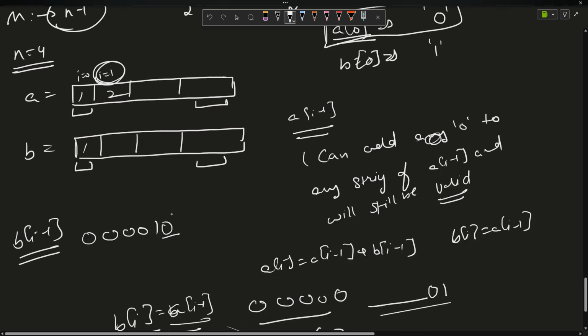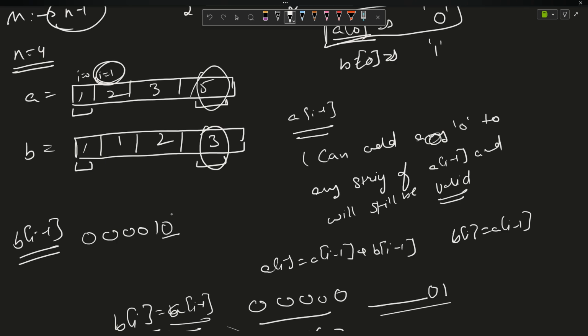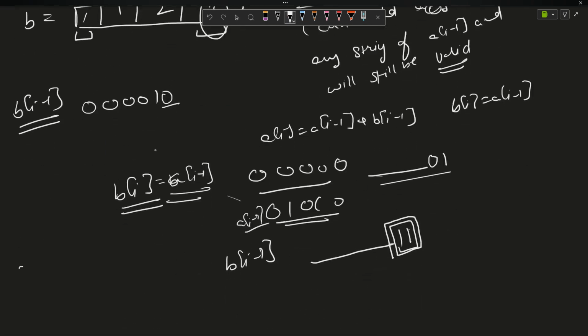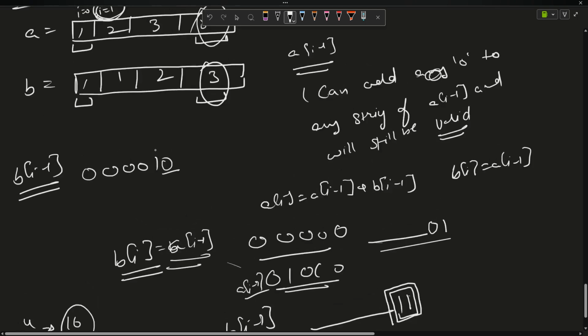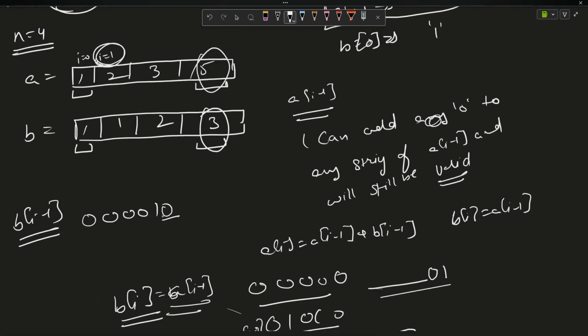Now, B of I will be 1. 2 plus 1 gave me 3. 2 will come here. 3 plus 2 gives me 5. And 3 will come here. Now, valid sequences ending with 0 are 5 and ending with 1 are 3. Total number of sequences is 2 to the power 4, which we discussed, equals 16. The strings that do not contain consecutive ones are 5 and 3.